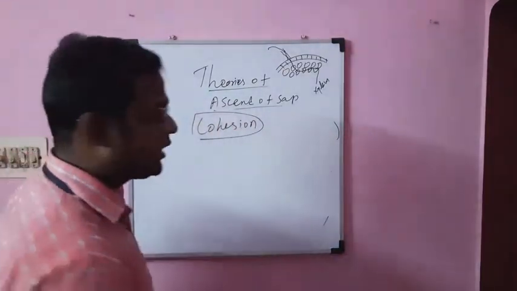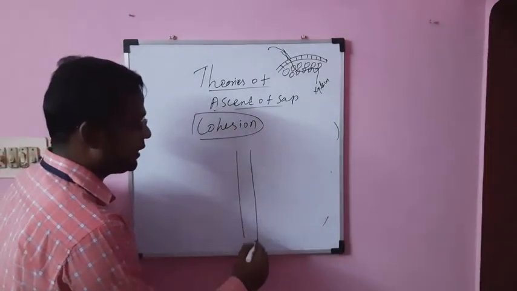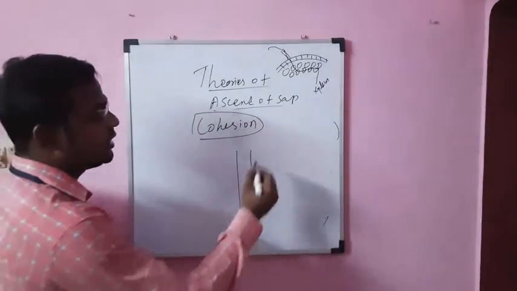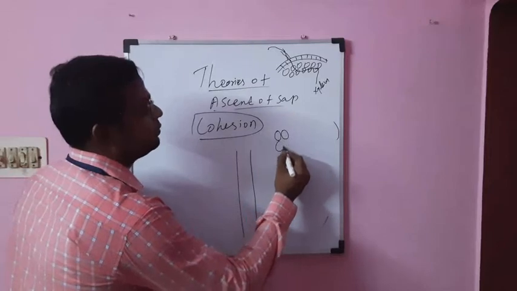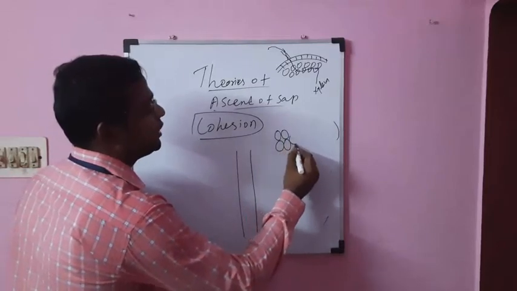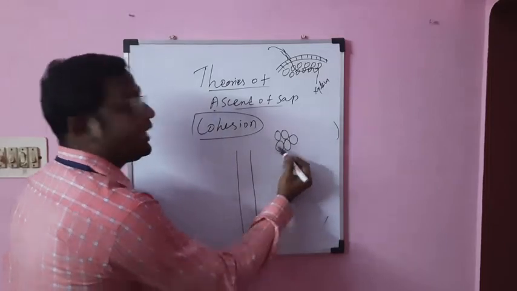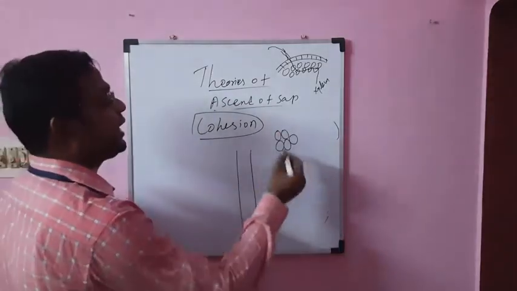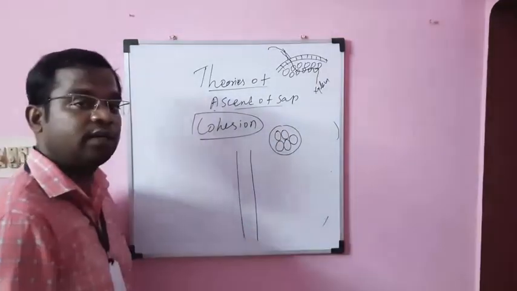Actually, the cohesion takes place in the xylem vessel. Here I draw the xylem vessel. So cohesion means the mutual attraction between the water molecules. Here I draw the molecules of the water. You can see the water molecules mutually attract each other, isn't it? That mutual attraction between the water molecules is called the cohesion.